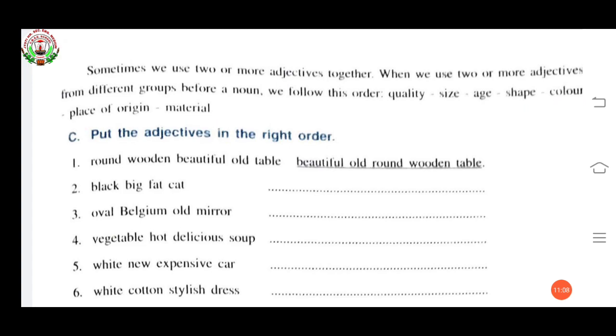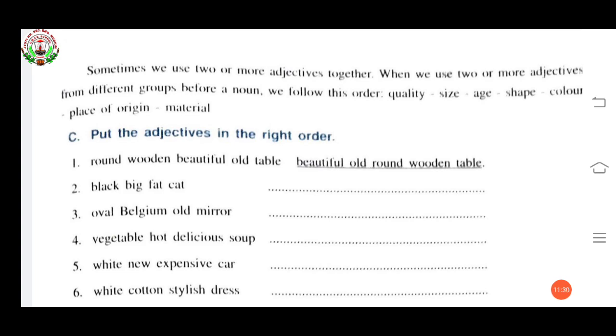They are saying that sometimes we use two or more adjectives together. Like if I like a girl, I can say I like this girl because she is smart and intelligent. Smart and intelligent, both are adjectives, two adjectives I'm using together.